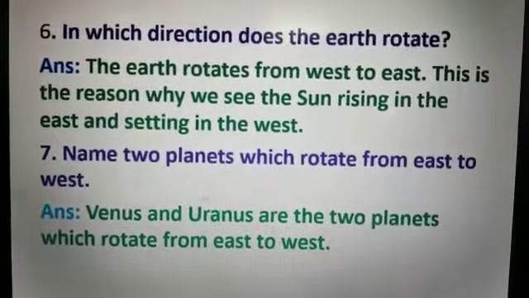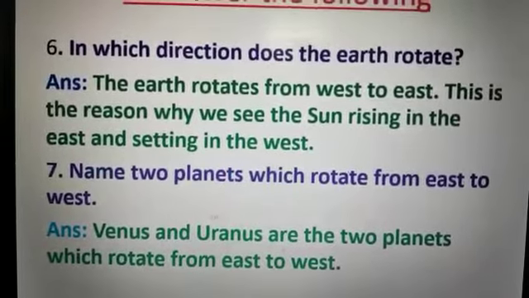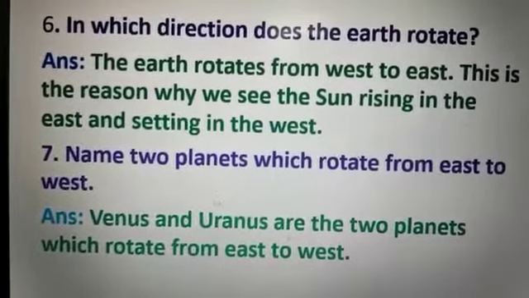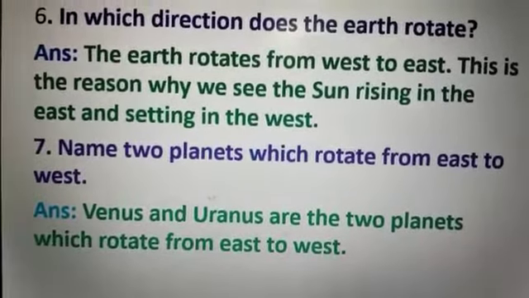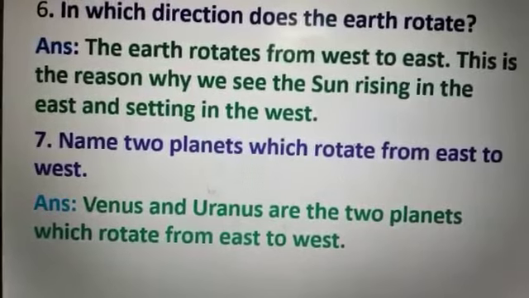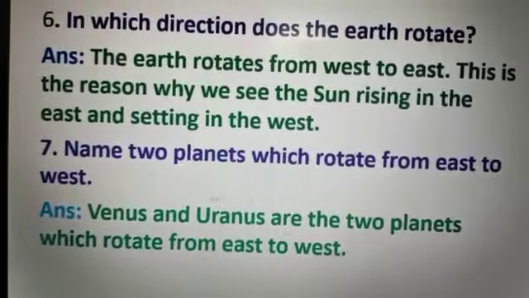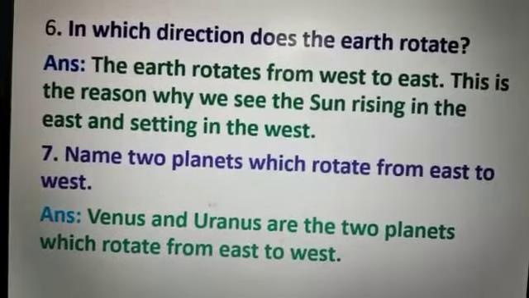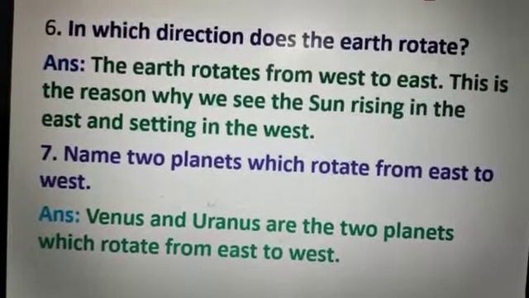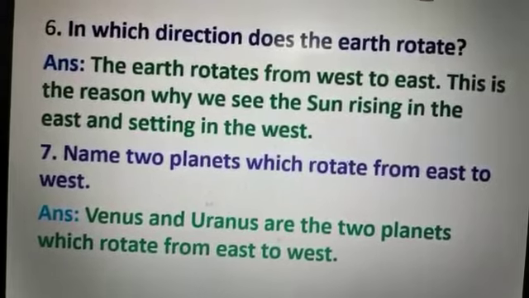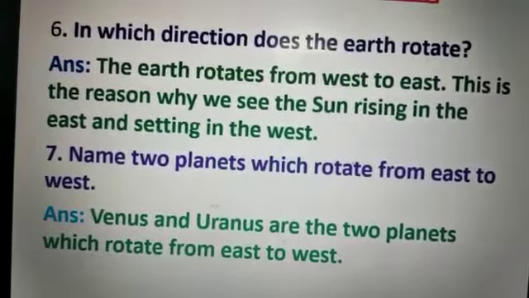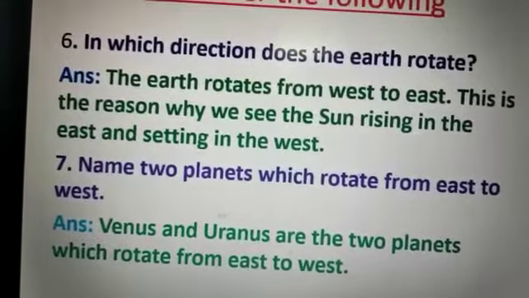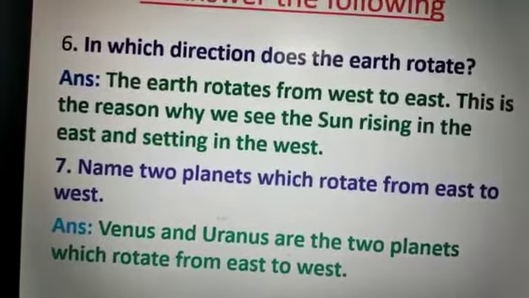Next question, number 7. Name 2 planets which rotate from east to west. The answer is Venus and Uranus are the 2 planets which rotate from east to west.